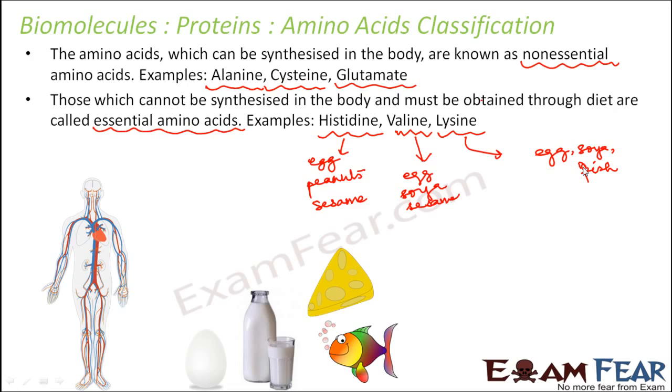So now we have spoken quite a few things about amino acids. So you should be clear with everything. Based upon where they are synthesized, they are of two types, essential and non-essential. Based upon their structure, they can be classified as alpha, beta, gamma and delta amino acids. Again, based upon the number of acidic and basic groups they have, they can be divided into acidic, basic or neutral amino acids.